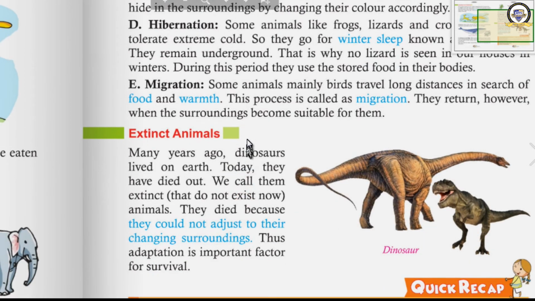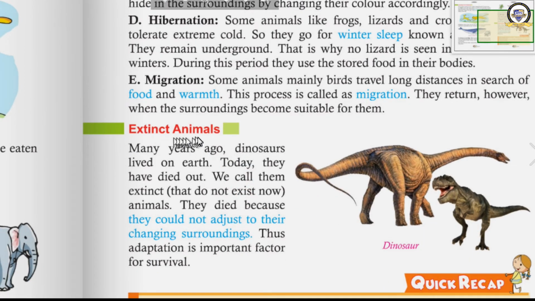Okay, now we will learn about some animals which are extinct. Do you know what are extinct animals? Extinct animals means those animals which were living in the past on the earth, but now there is no such animal on the earth. That type of animal has been completely extinct on the earth. Okay, for example, this is dinosaur. Have you seen the pictures? Very dangerous animal. See how big it is.